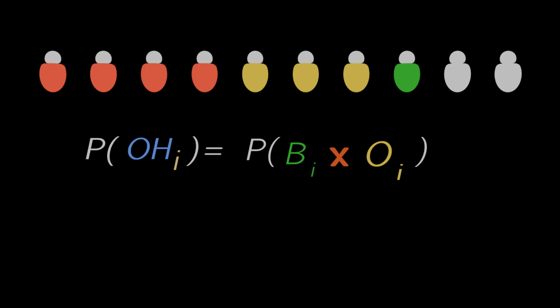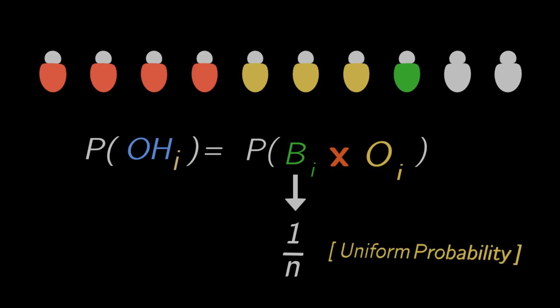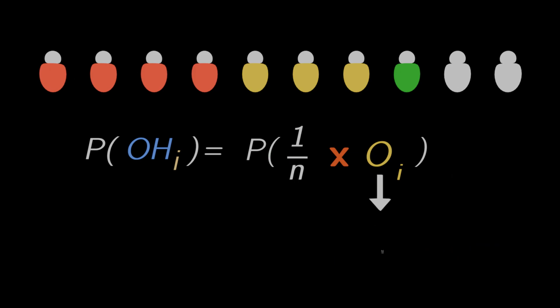Now we compute each probability separately. First, probability of B sub I equals 1 divided by n, by uniform probability since any candidate is equally likely to be best. Second, probability of O sub I equals k minus 1 divided by I minus 1. Why? Given I is best, the best candidate in positions 1 to I minus 1 must be in the first k minus 1 positions. This occurs with probability k minus 1 over I minus 1. Therefore, probability of optimal hire at I equals 1 over n, multiplied by k minus 1 over I minus 1.